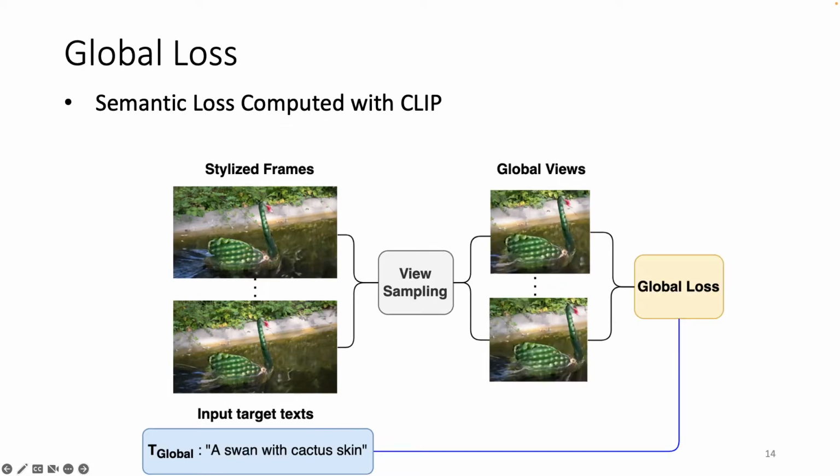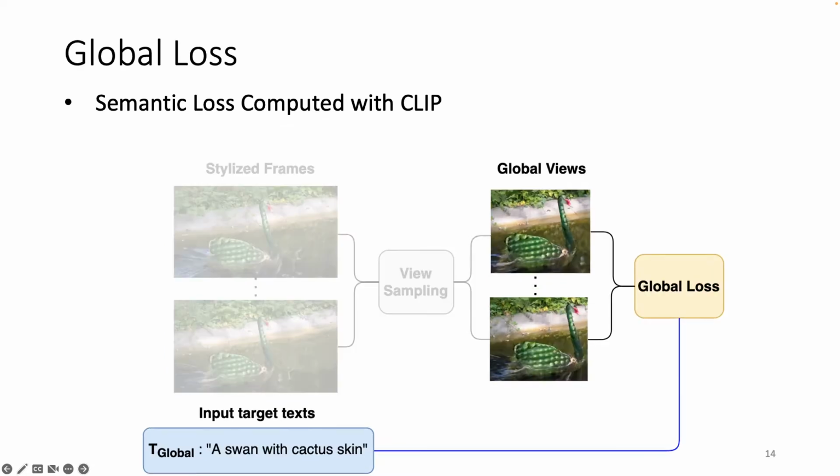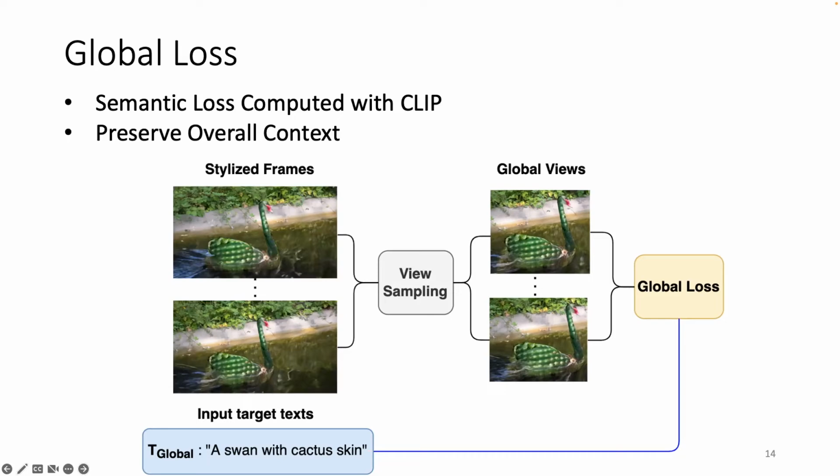Our loss objective includes a global loss. The global loss computes a semantic loss between views that include the entire object and a global target text. The global target text includes words that describe the global context of the object we're stylizing, for instance, a swan with cactus skin. The intended goal is that the global loss will preserve the overall context and the global semantics.